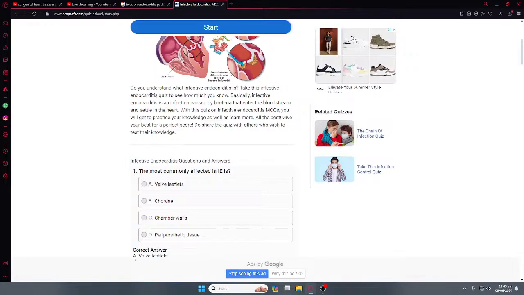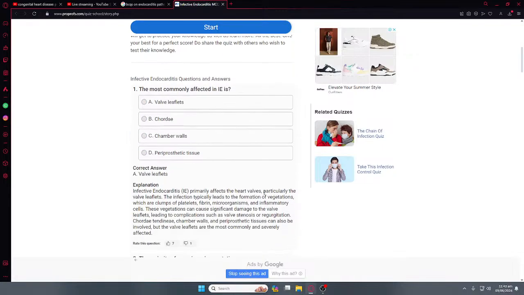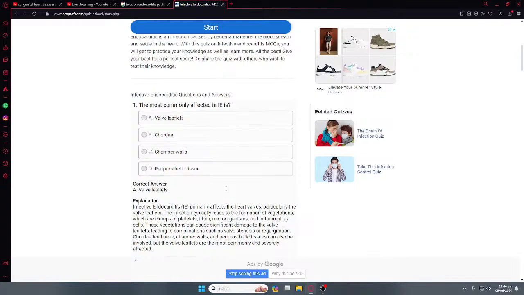What is most commonly affected in infective endocarditis? So these are the chamber surfaces. Infective endocarditis, in which the superior surface is involved. So it should be the chamber walls, no? The patient's valve leaflets are damaged, leading to obstruction. Okay. Yeah, it is at the wall.